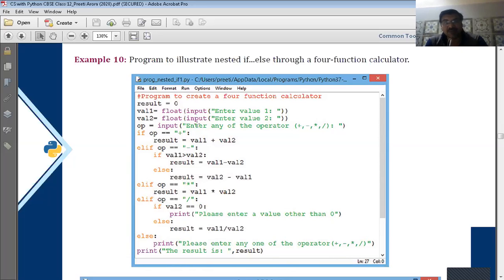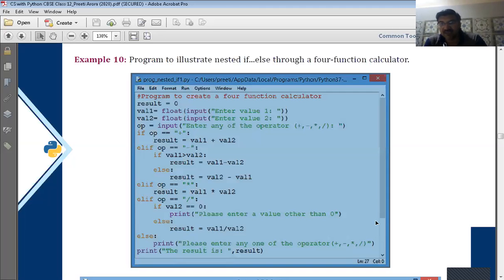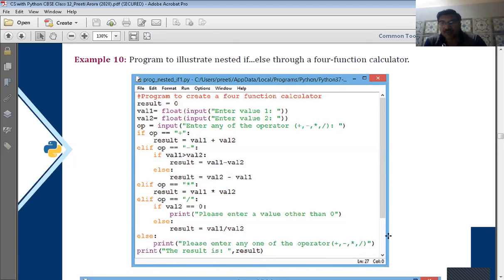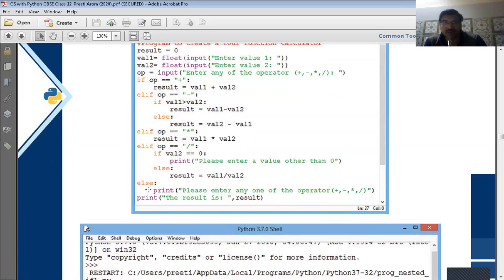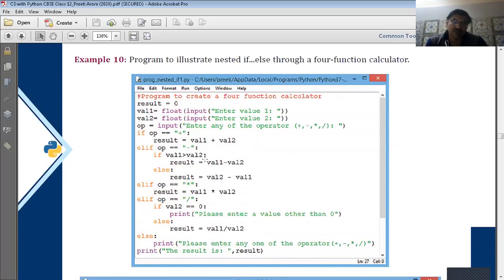And else, if none of the conditions is true, then the else clause will be executed and it will print enter any one of the operators plus, minus, multiplication or division. That means no valid operator is inputted by the user. This way we can print the result. So this is another example of nested if.